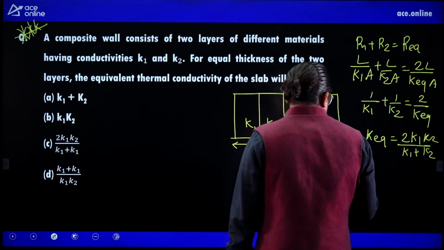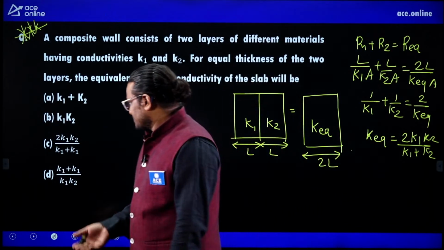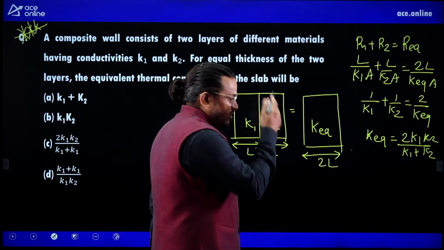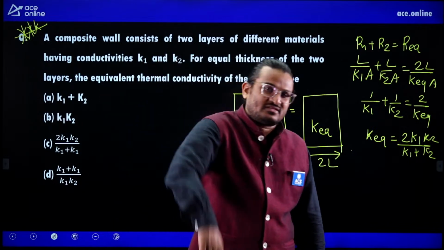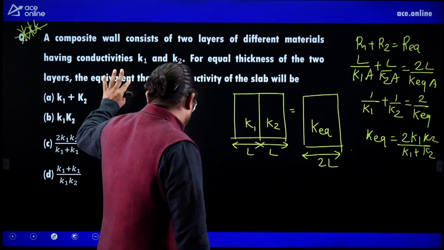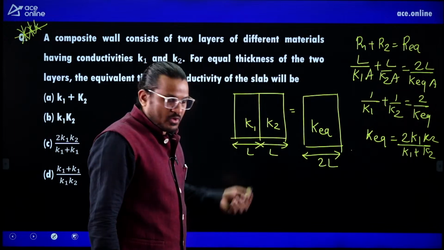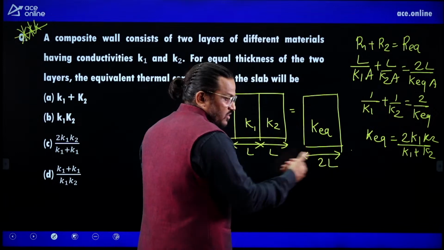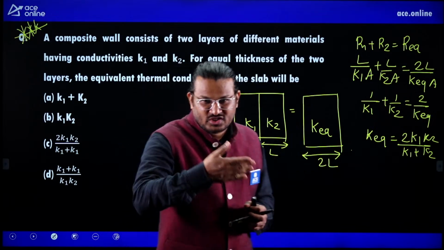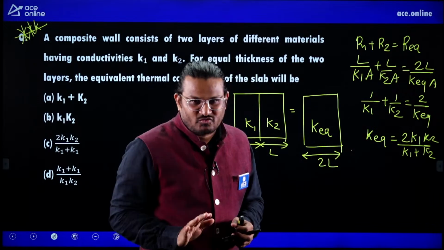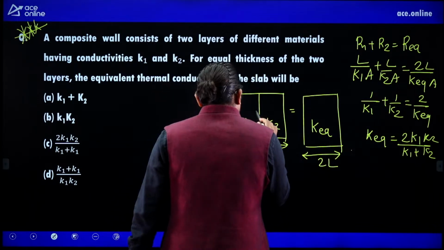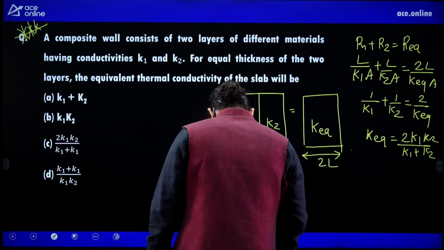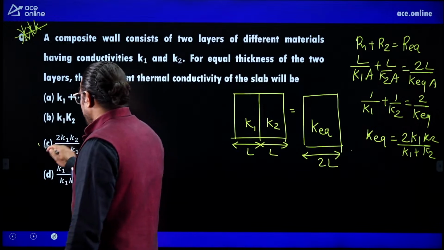If you solve this, you will get K equivalent equal to 2 K1 K2 upon K1 plus K2. This is a very standard result. This question is from GATE, ESE, public sector, any examination you find, it is very popular. So what he is saying is that if the material is 1 and 2, when you add them, what will be the K? The K will not follow the rule K1 plus K2. Whatever the resistance offered by 1 plus the resistance offered by 2 should be equal to this resistance. So that is why C is the right answer.